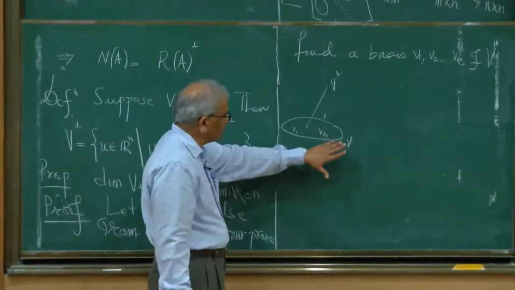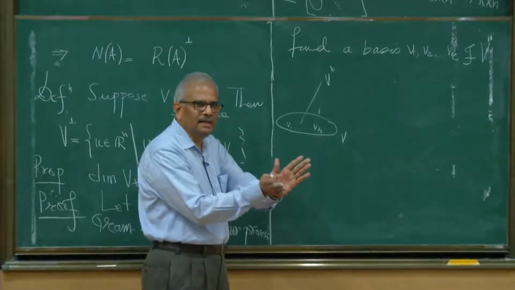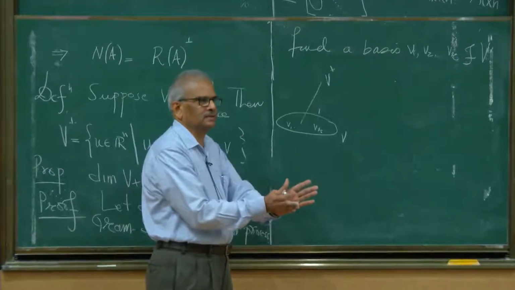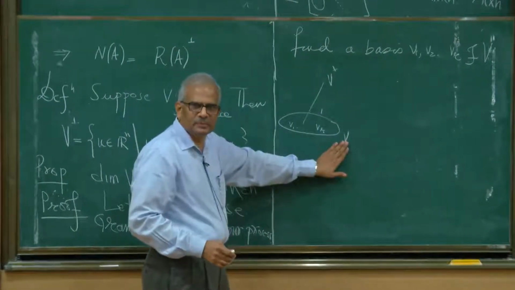So they set up a coordinate system in V. These are r perpendicular directions, and they all have unit length. So it's a way of setting up a coordinate system in this subspace.